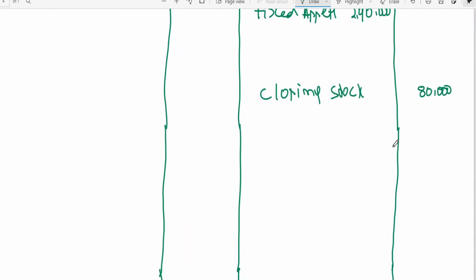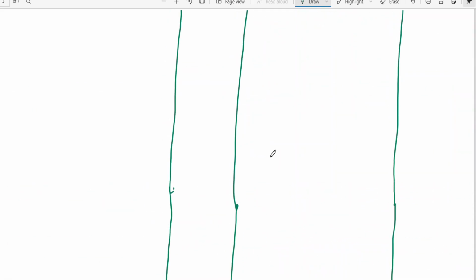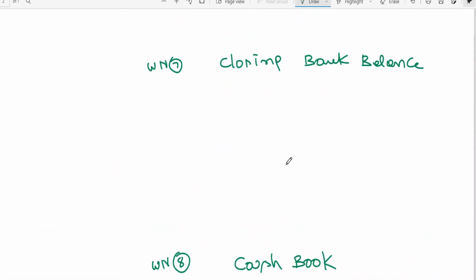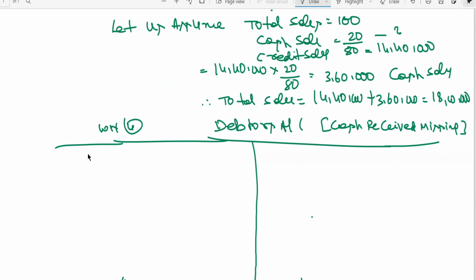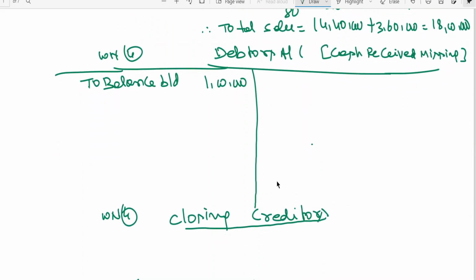Since I'm in the balance sheet, I'm going for it here. Debtors. Now where is this debtors to be taken? I have also opened the debtors account, no? Debtors account, to balance brought down 1 lakh. I also got closing debtors of 1 lakh 20,000, no?